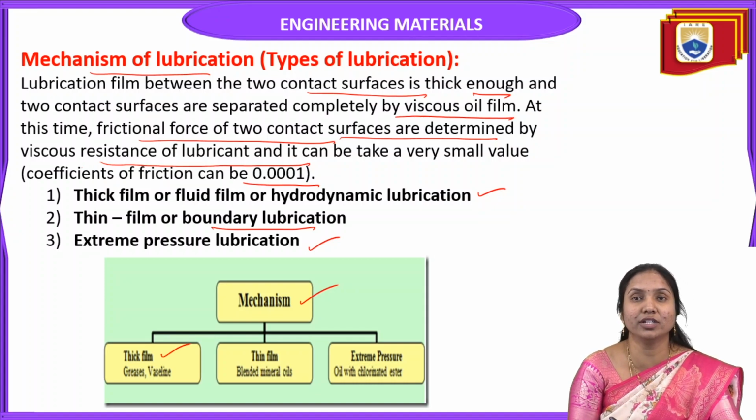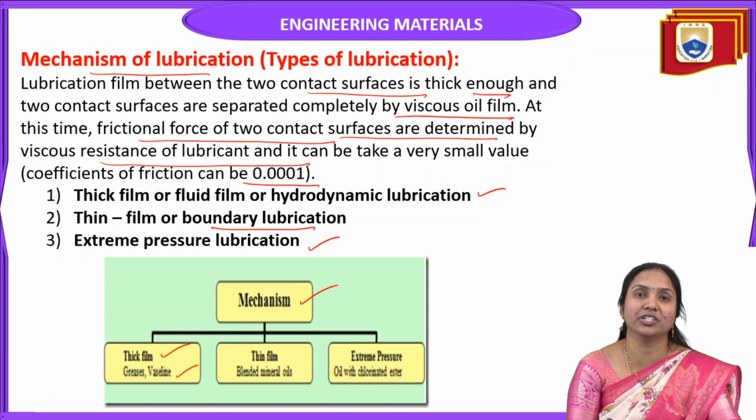Thick film lubrication is also called fluid film lubrication and hydrodynamic lubrication. For this purpose we use lubricants such as grease or Vaseline, because the thickness is very high. So it avoids the direct contact between two moving surfaces and reduces the friction.